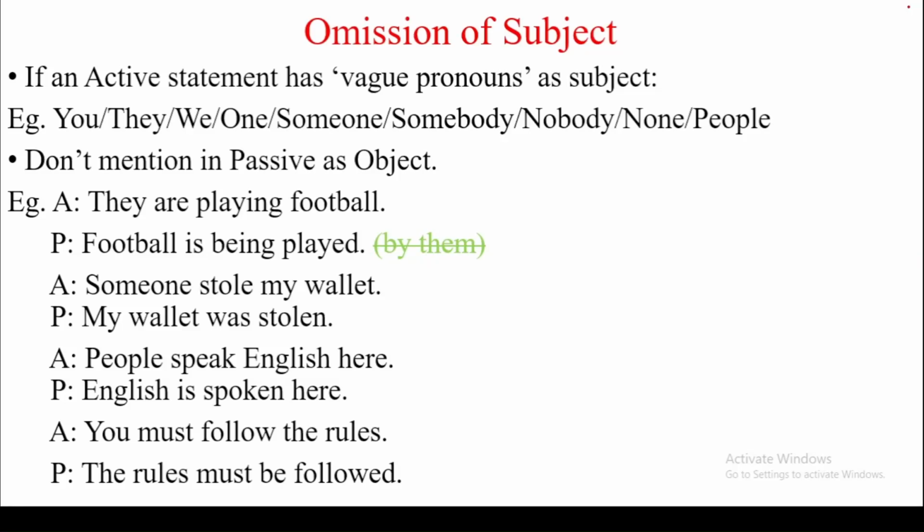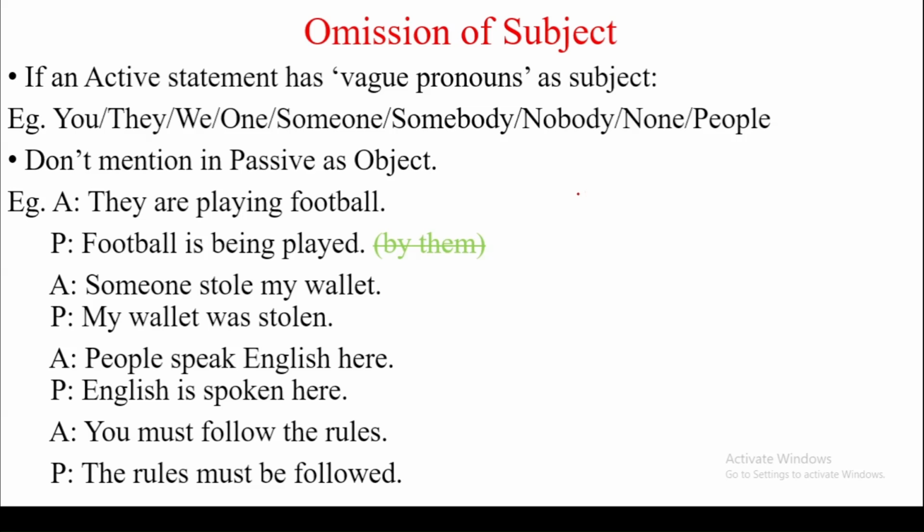So, in this video, we will talk about more advanced rules of active and passive voice. Let's start the session. The first is omission of subject.